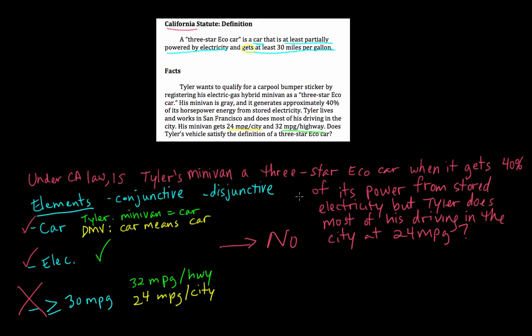All right, so now our issue question is a little bit longer, but see how much more helpful it is to the reader. It tells the reader the circumstances of our question, the relevant law under California law, and the relevant facts. When it gets 40% of its power from stored electricity, but Tyler does most of his driving in the city at 24 miles per gallon.